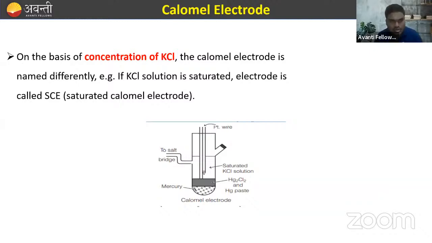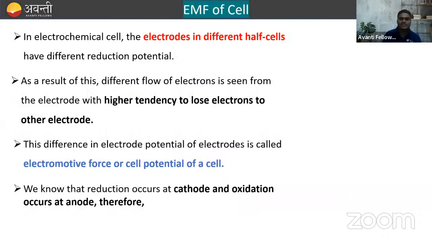Clear? Chalo. On the basis of the concentration of KCl, the Calomel electrode is named differently. If the KCl solution is saturated, the electrode is called SCE, that is saturated Calomel electrode, right? So this is all about the reference electrode.